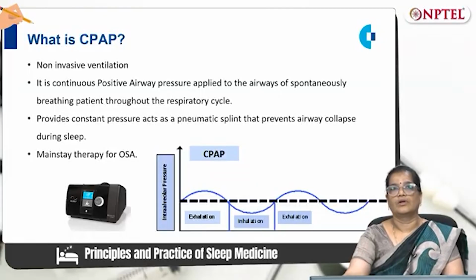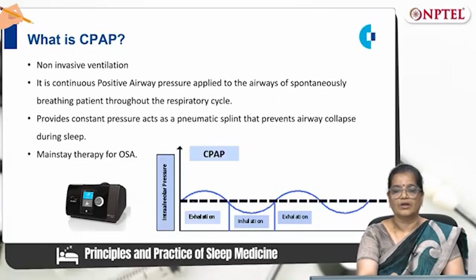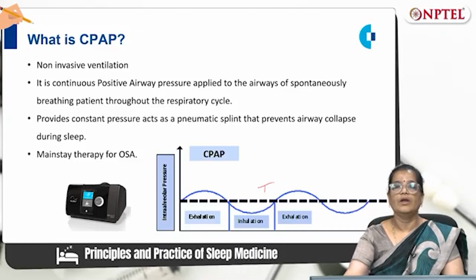What is CPAP? It's a non-invasive ventilation. It is a continuous positive airway pressure which is applied to the airways of spontaneously breathing patients throughout the respiratory cycle. Now you can see the graph over here, where it is a continuous positive pressure. It provides a constant pressure which acts as a pneumatic splint that prevents airway collapse during sleep. So CPAP is a mainstay therapy for treating obstructive sleep apnea.